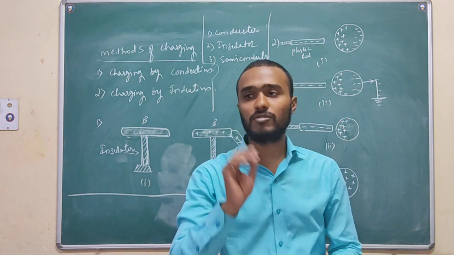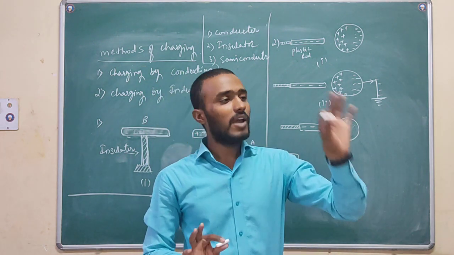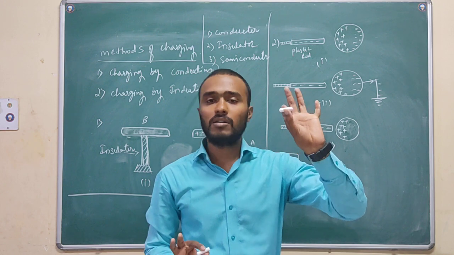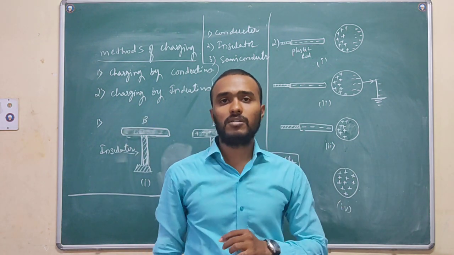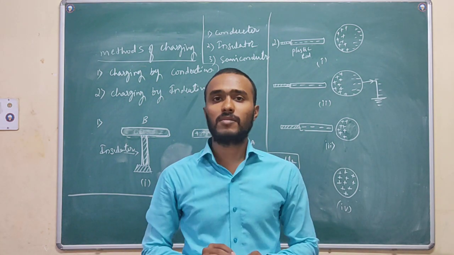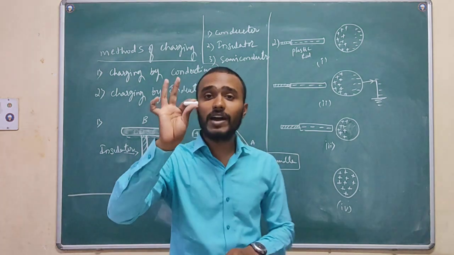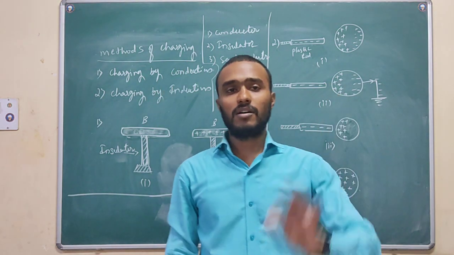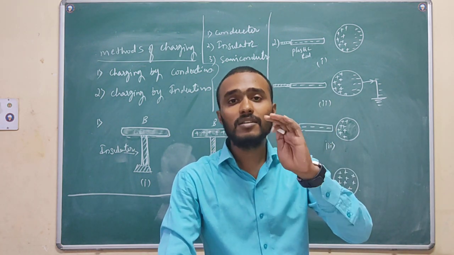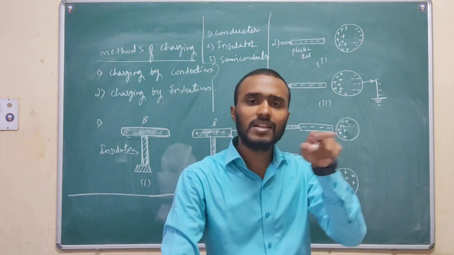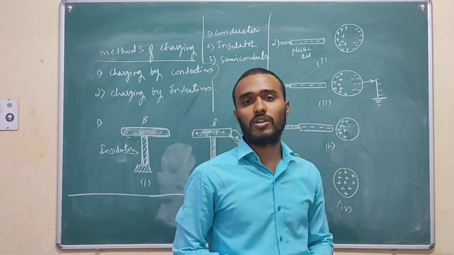For example, I would like to give an example. I will take one glass rod, and for example, silk. I will rub both the bodies. This glass rod will acquire positive charge. This cloth gets negatively charged. Why is silk getting negative? Why is the glass getting positive only?